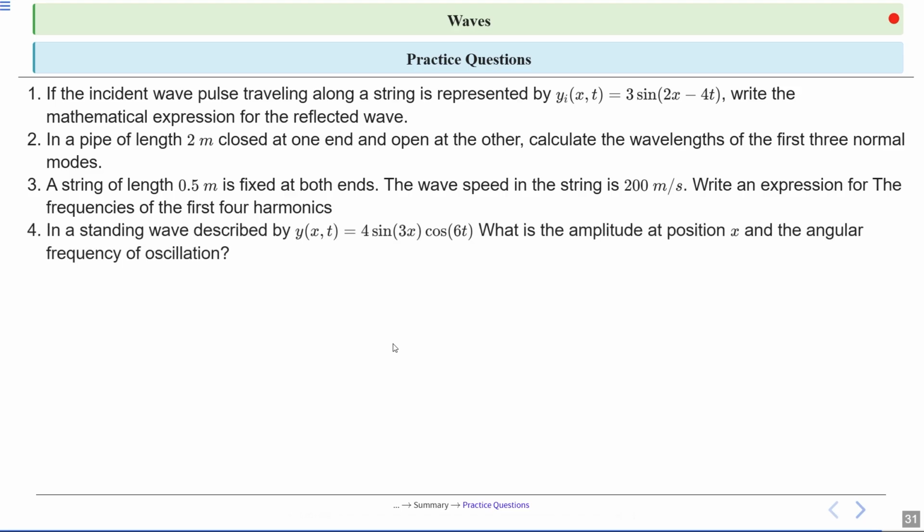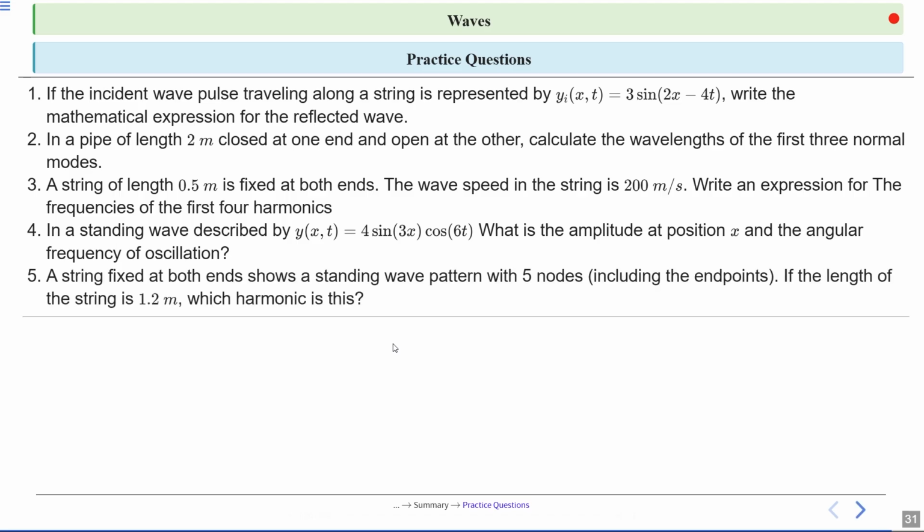In a standing wave described by y of x and t is equal to 4 sine 3x cos 6t, what is the amplitude at position x and angular frequency of oscillation? A string fixed at both ends shows a standing wave pattern with 5 nodes. If the length of the string is 1.2 meter, which harmonic is this?